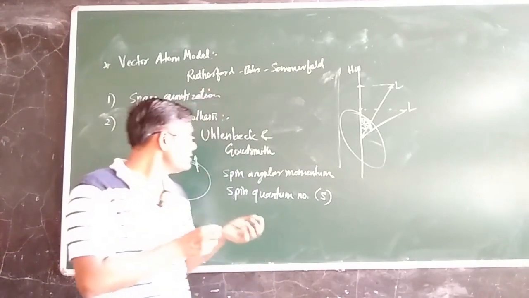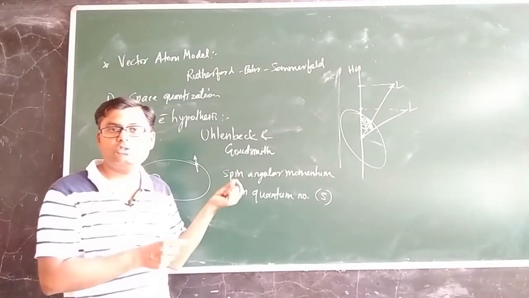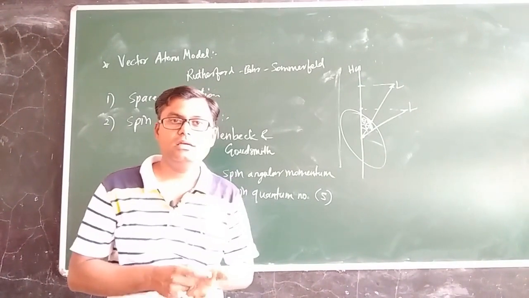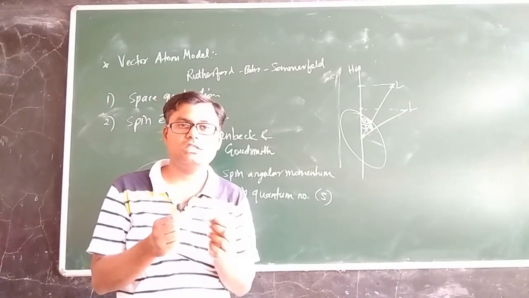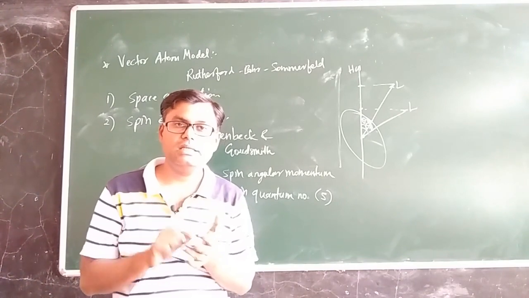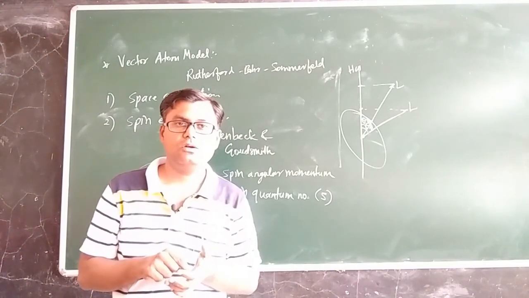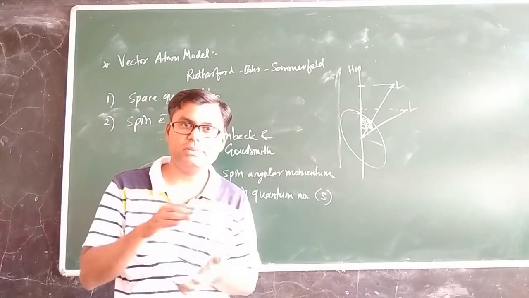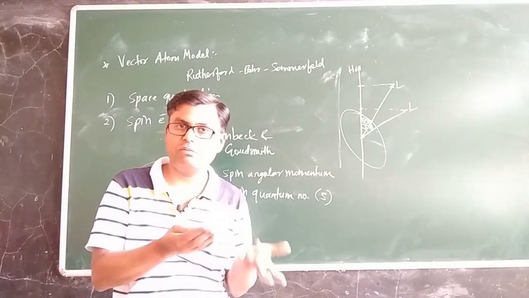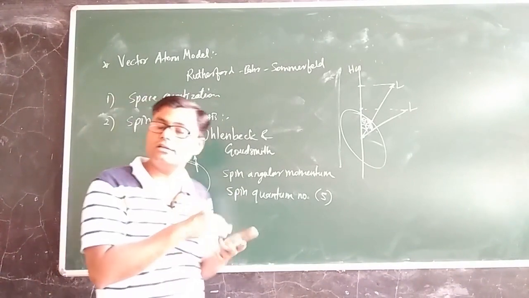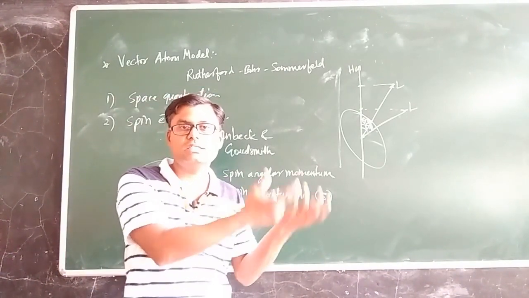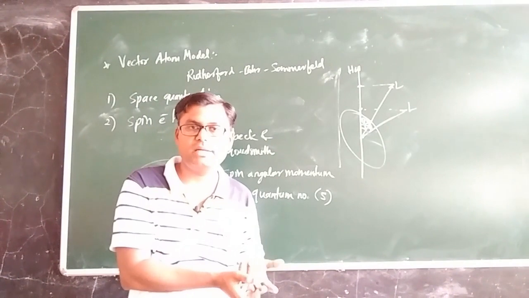So actually this spin of the electron is a quantum concept. We are saying that the electron is spinning, or that the electron has the spin quantum number, but it does not mean that the electron is actually spinning. We don't know which type of motion is performed by the electron, whether it is performing any orbital motion or not, but still we have associated an orbital quantum number or orbital angular momentum.